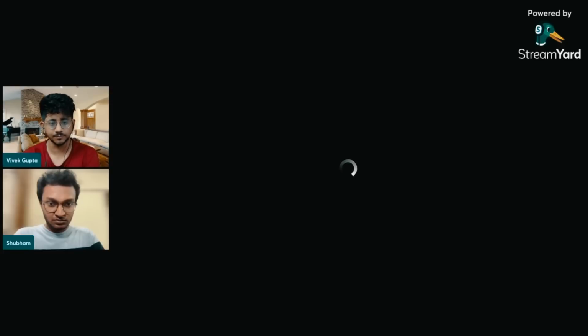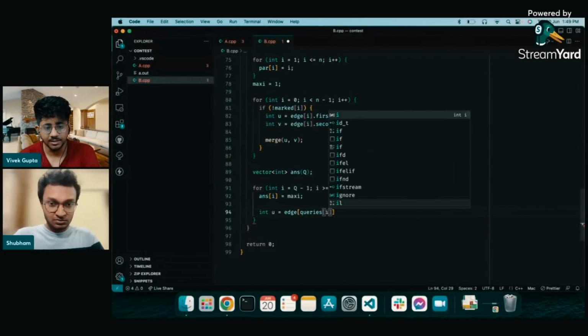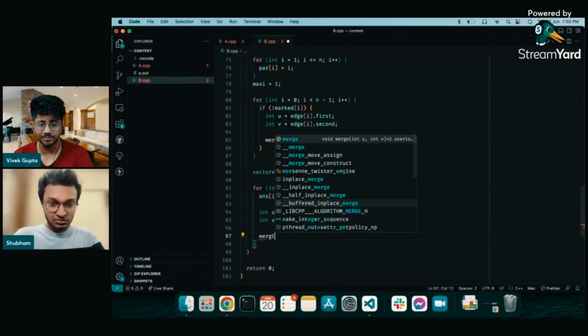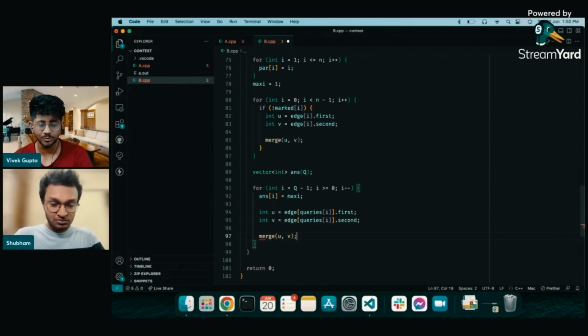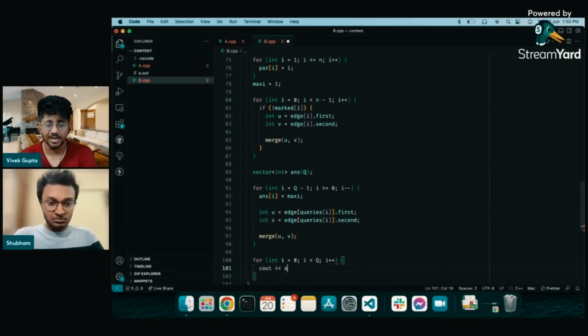Let's go back to his screen. So he's merging back things. Answer is equal to this. He's going through the queries in the reverse order. That's very interesting. As I said, he's finding out the edge that will be deleted in that step, and he's adding it back so that he gets to the point where it's before that. So he's maintaining a max size, which is 1. I have to see what he's written in the merge code. I suppose he's maintaining the max size in the merge code.